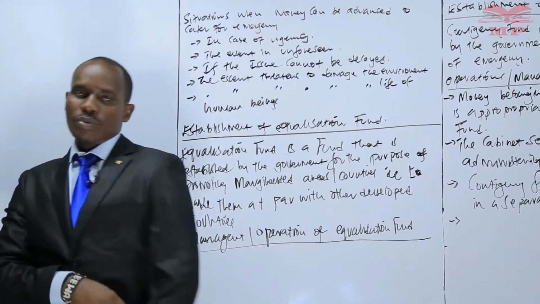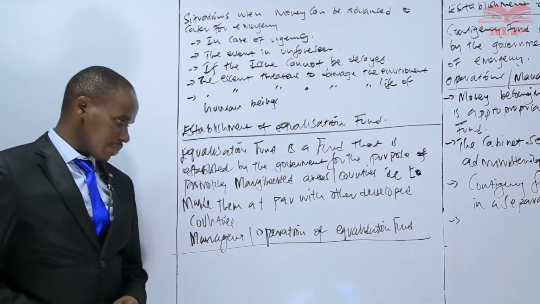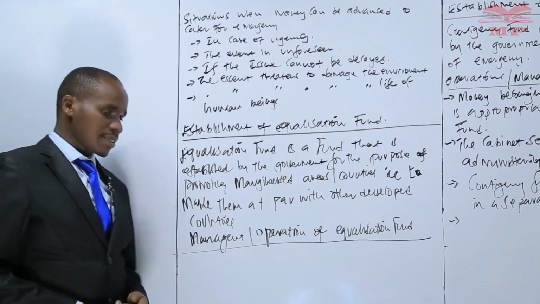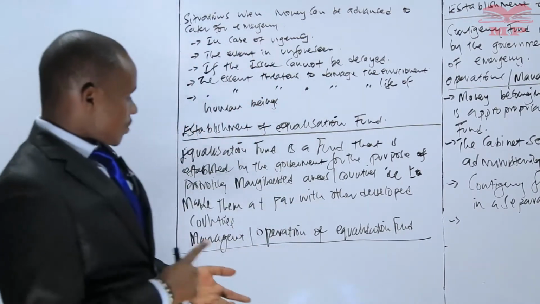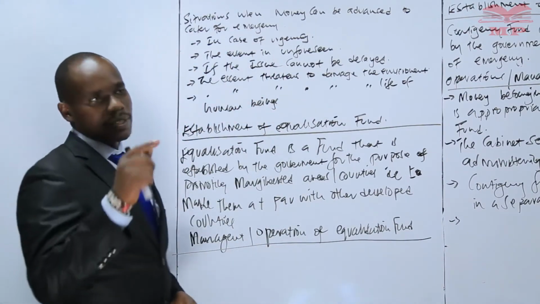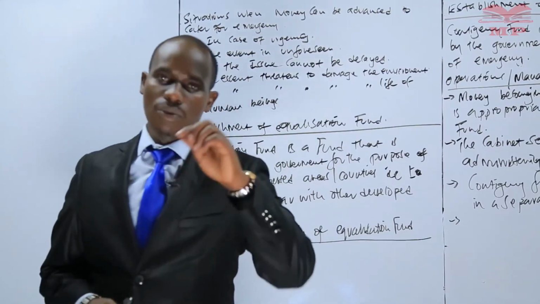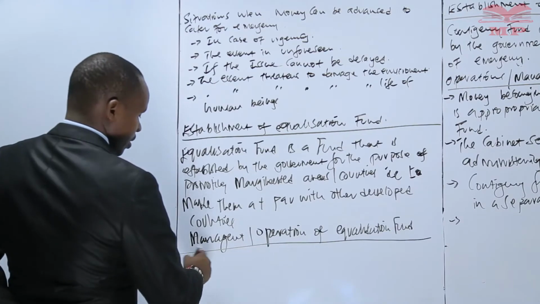What do we need to understand about the equalization fund? We have some provisions that we need to understand concerning the same. One of them being the equalization fund is not supposed to be overdrawn. That particular fund should always have some money.